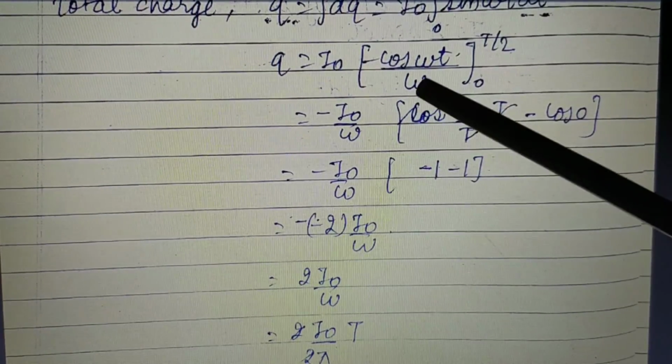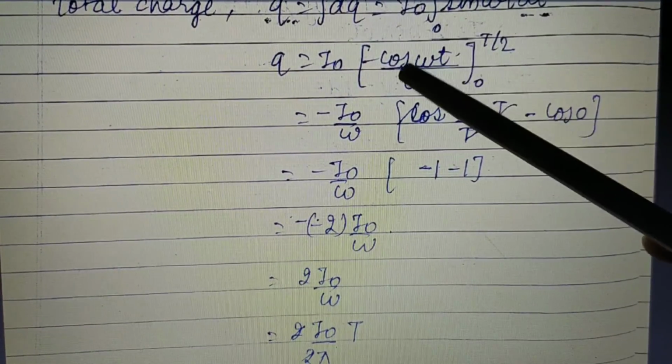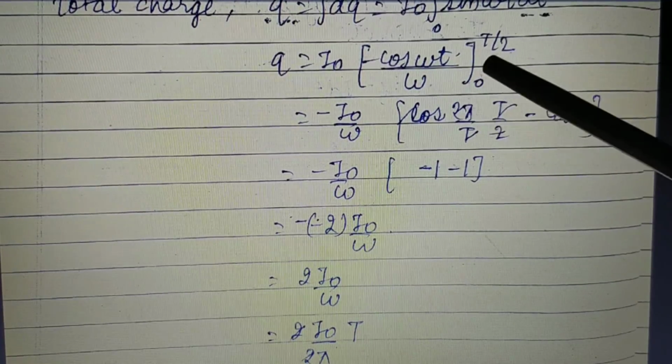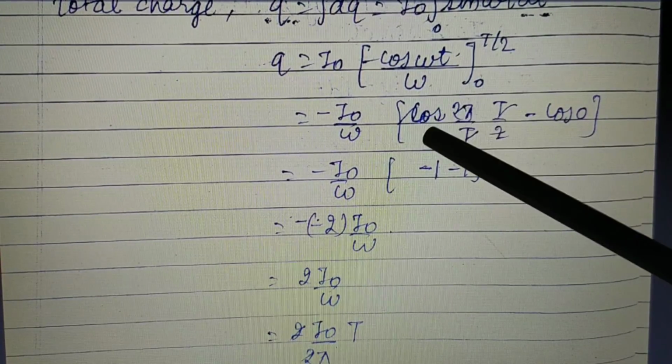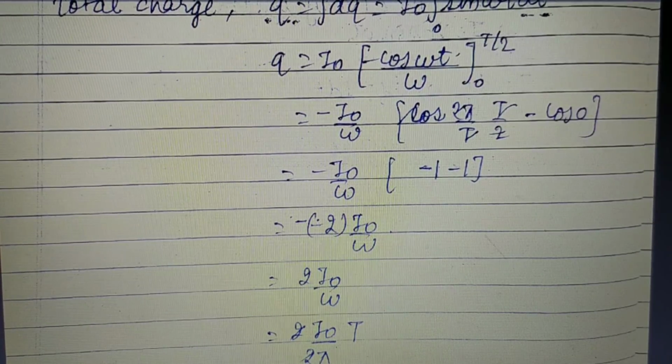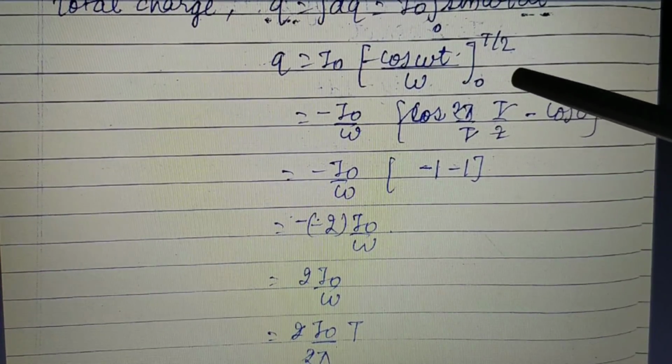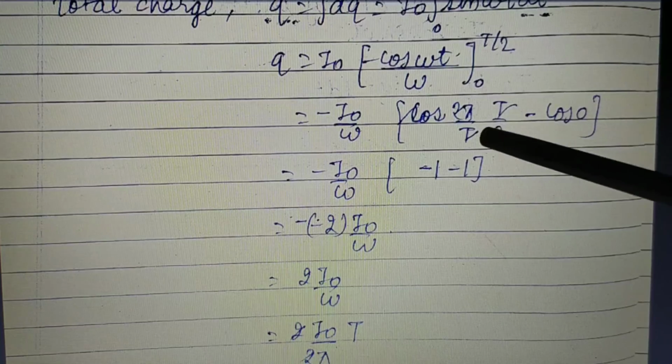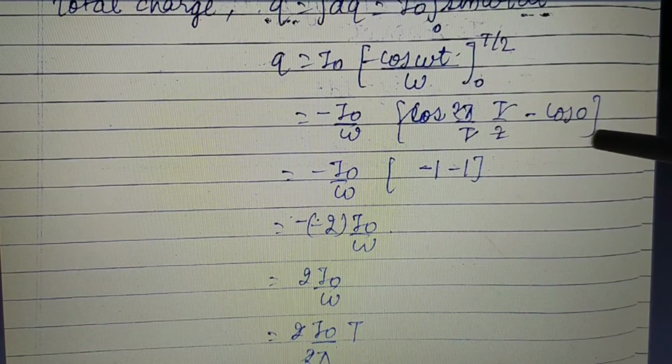Okay, and inside we have cos omega t, and in this we will put the value of time. So what do we get? We get cos. We can simply put the value of t: one time we put t by 2, and the other time we put 0, because the limits are from 0 to t by 2. So this is how we will solve.